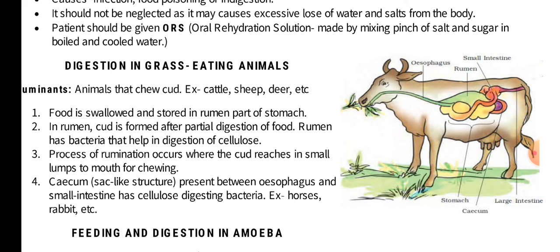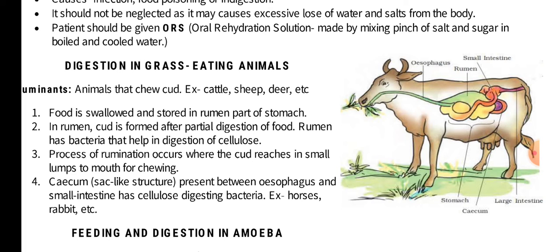Now after that comes the second important topic of this chapter, that is the digestive system in the case of ruminants. The basic structure of the digestive system remains the same. They also have an esophagus, a stomach and a small intestine. The only difference arises from the point that cattle, the ruminants, utilize the energy from cellulose also. Cellulose is a type of complex carbohydrate. In human beings we do not have any chemical to utilize its energy and convert it into glucose, but in the case of ruminants they have those enzymes.